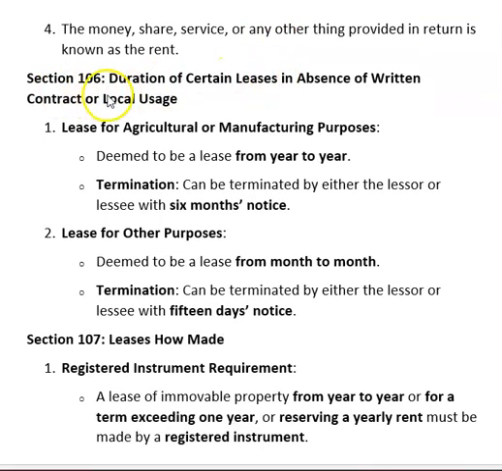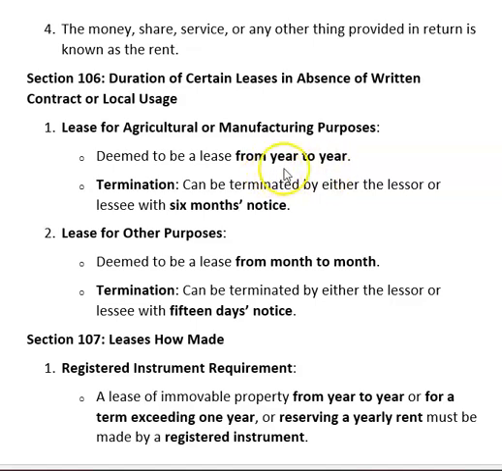Section 106, duration of certain leases in absence of written contract or local usage. Lease for agricultural or manufacturing purpose will run from year to year.